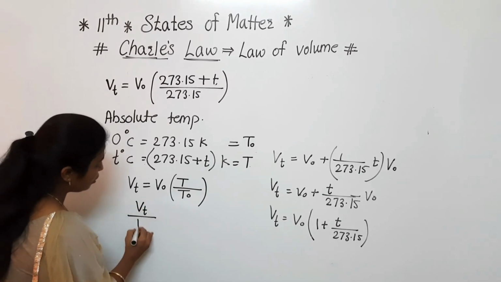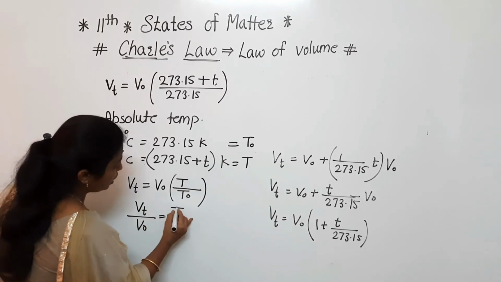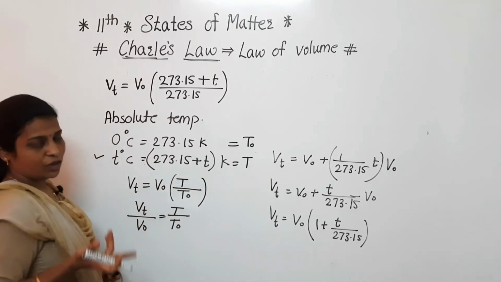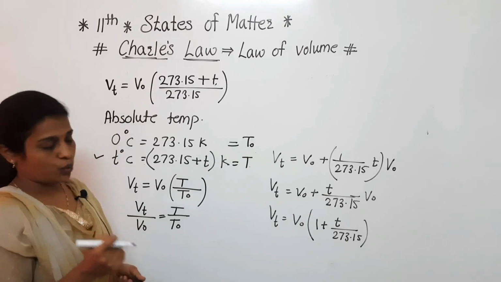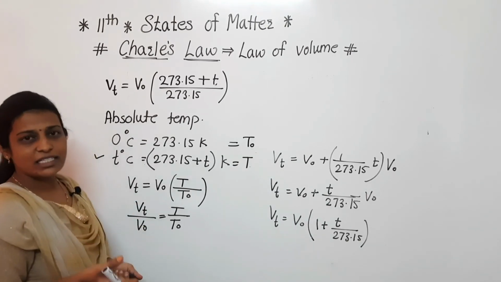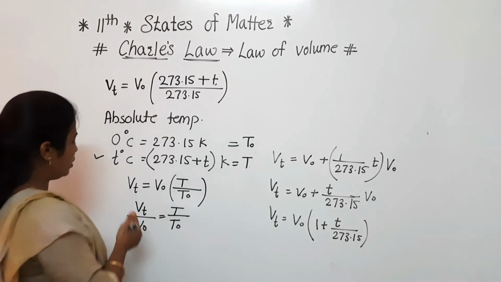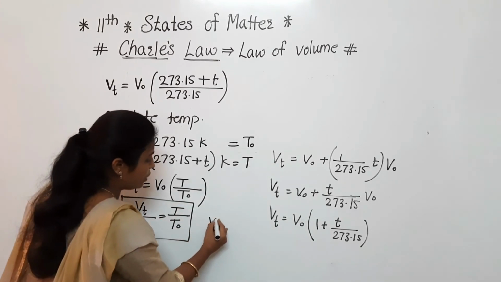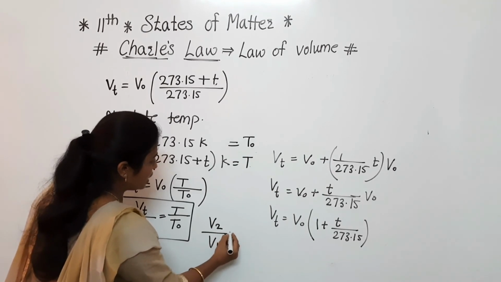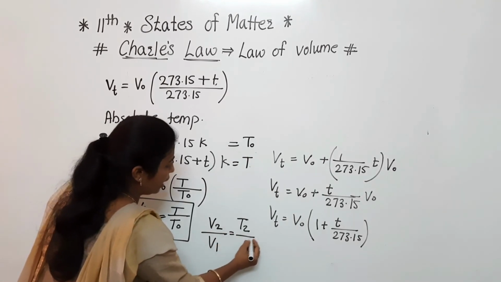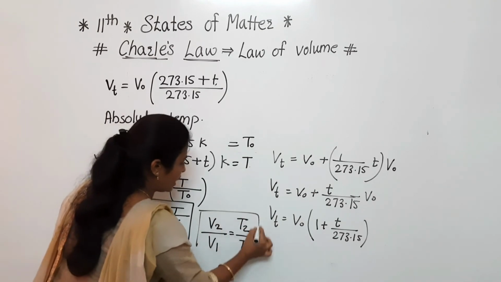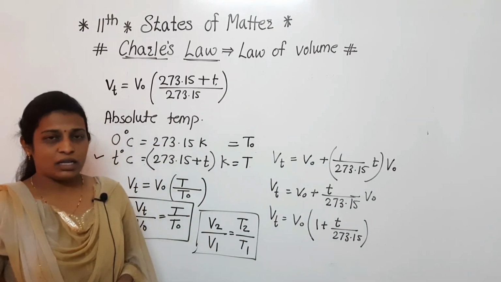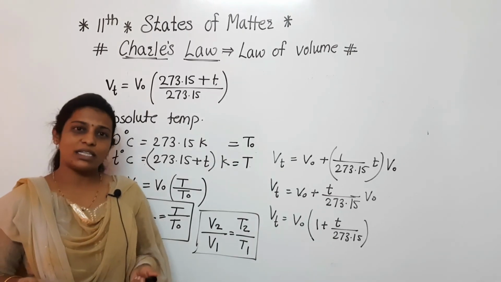Vt divided by V0 is equal to T by T0. So instead of Vt, let us say V2, and V0, the initial volume at 0 degree Celsius, will be V1. According to that concept, the equation becomes V2 by V1 is equal to T2 by T1. This is the final equation which we use for the numerical part. Thank you all. So here we have completed Charles's law also.